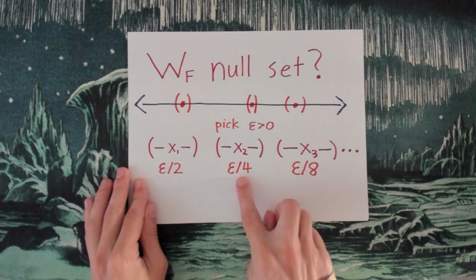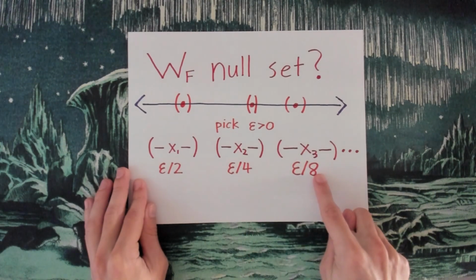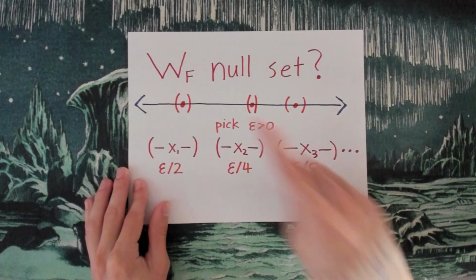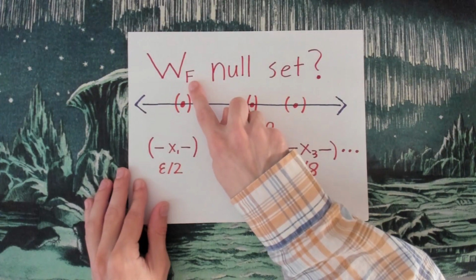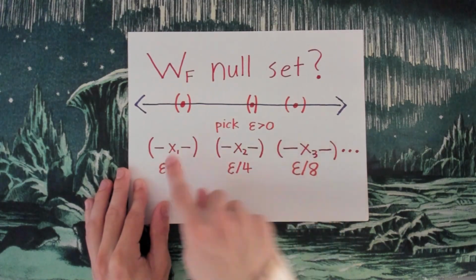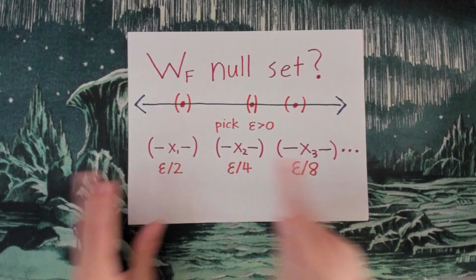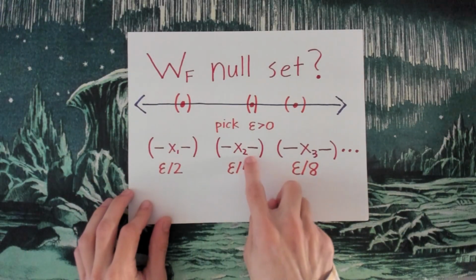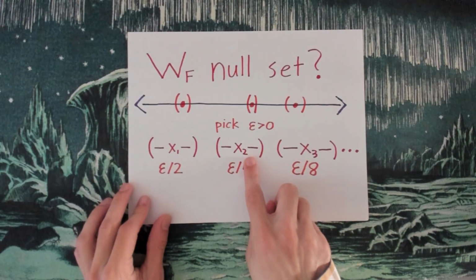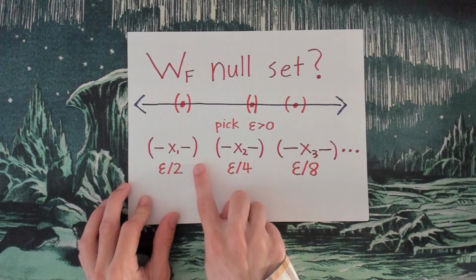And when I add up all of these lengths together, 1/2 plus 1/4 plus 1/8, they're all going to add up to 1, which means that I have covered WF with a total length of 1, or actually it could even be less than 1 because maybe some of these are overlapping, but that's fine. That only helps my argument. That doesn't make things more difficult for me. So I have covered WF with a length of 1 or less.